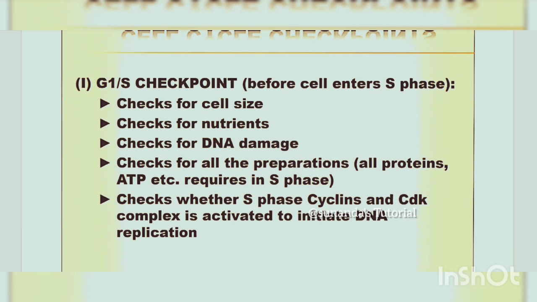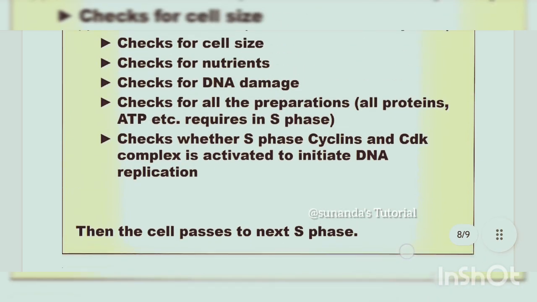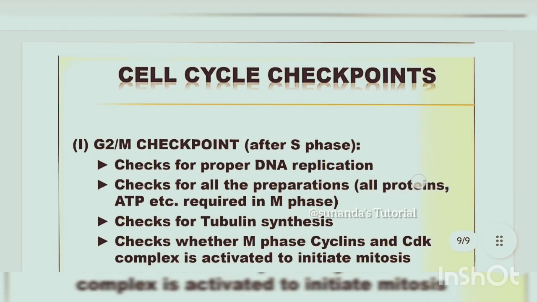Next it checks for nutrients, then checks for DNA damage, checks for all the preparations, checks whether the S phase cyclins and CDK complex is activated or not to initiate the upcoming DNA replication. When the cell fulfills all these criteria, it can move to the next phase, that is S phase. So these are like traffic police.